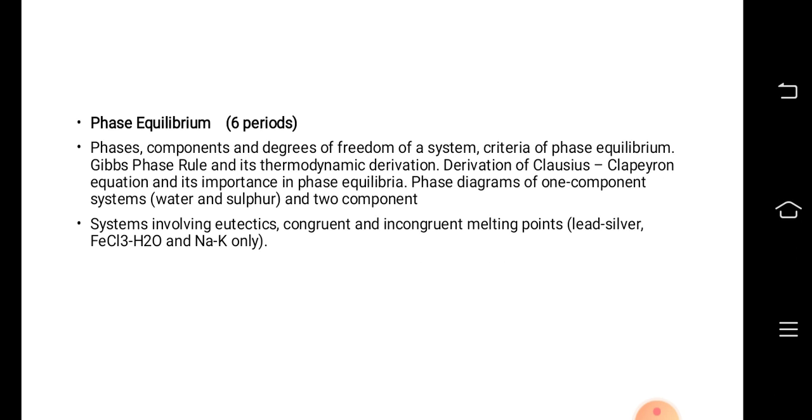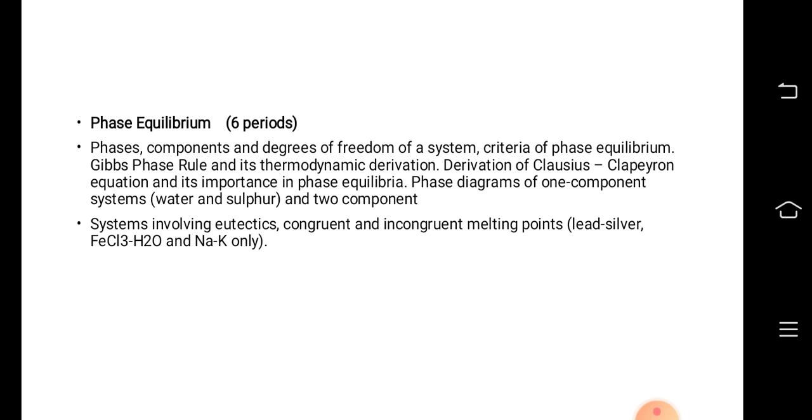Going to the next chapter, which is phase equilibrium, it is again worth 6 periods. Under this chapter we have phases, components and degrees of freedom definitions. Then we have to know the criteria of phase equilibrium. We have to know Gibbs phase rule and its thermodynamic derivation. We also have to know the derivation of Clausius-Clapeyron equation and its importance in phase equilibria.